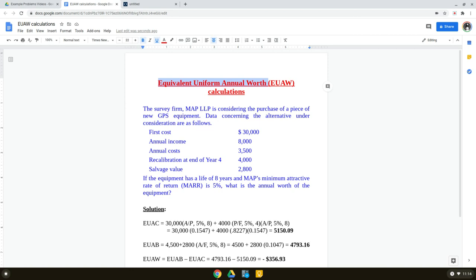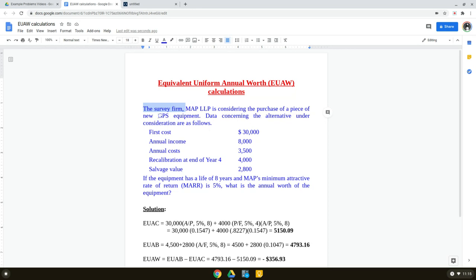So I have a problem here. Let's first read the problem, try to understand all the cash flows that are involved, and then we will talk about how to convert them into EUAW. So here is the problem. The survey firm MAP LLP is considering the purchase of a piece of new GPS equipment. Data concerning the alternative under consideration are as follows.